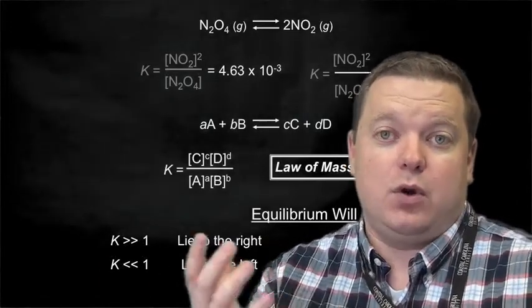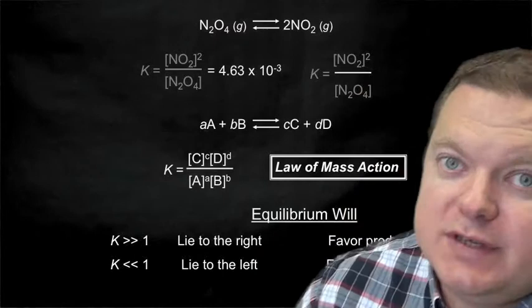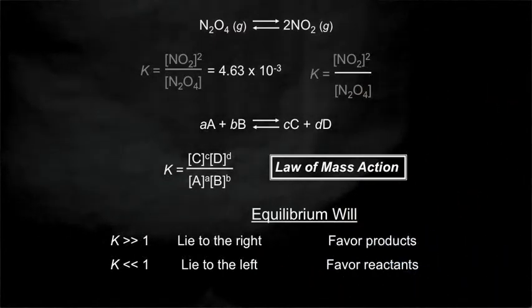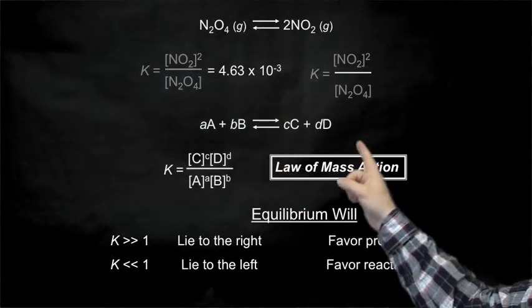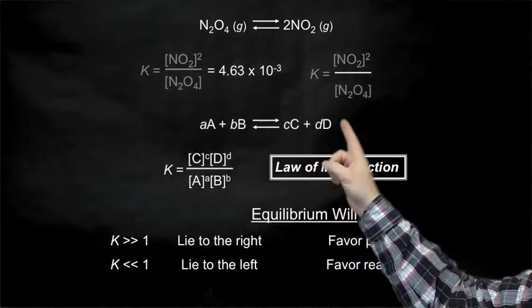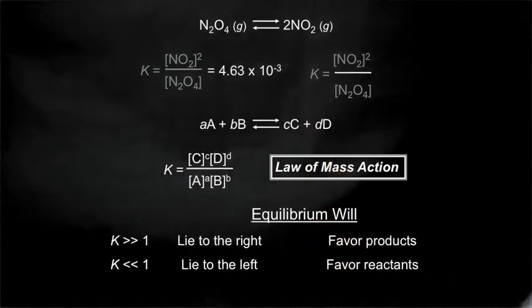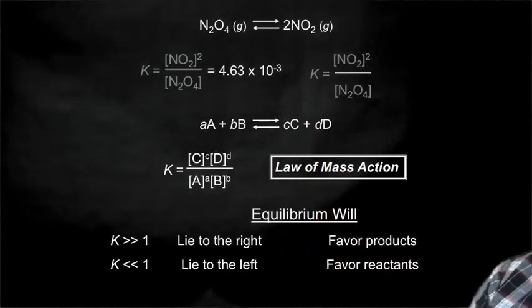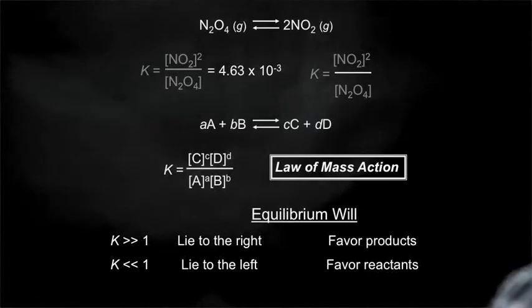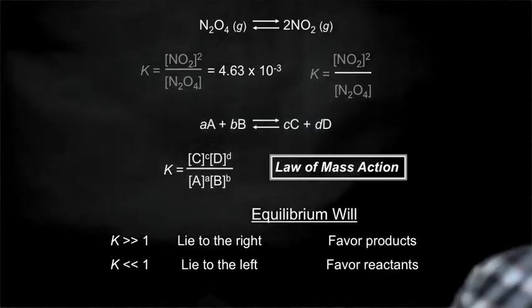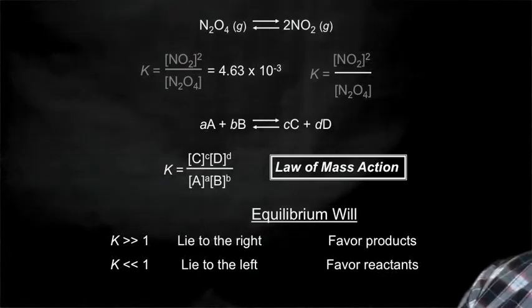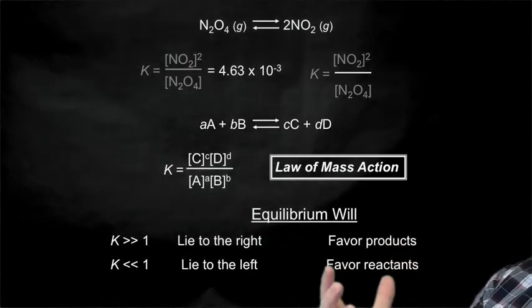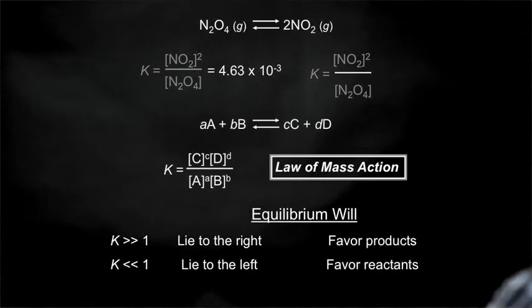where equilibrium lies in relationship to the products or reactants. If we see here that K is much greater than 1, that says that if we look at our K expression, for the top number to be greater than 1, the top number has to be bigger than the bottom number, which means that we have more products than reactants overall. So when K is much larger than 1, we say this is a product favored reaction. We're going to have more products at equilibrium than reactants.